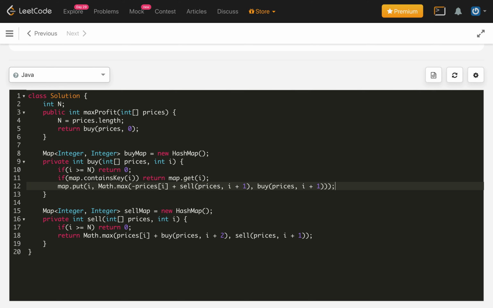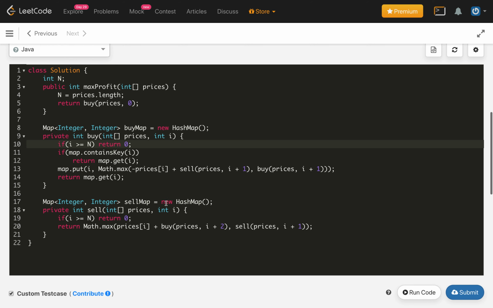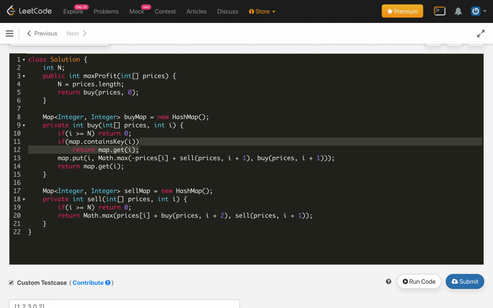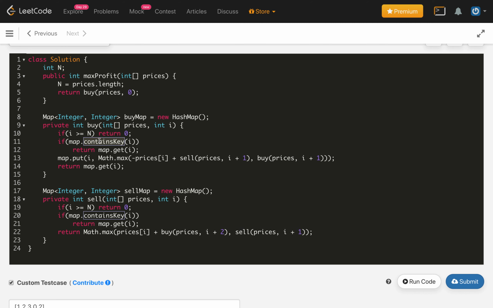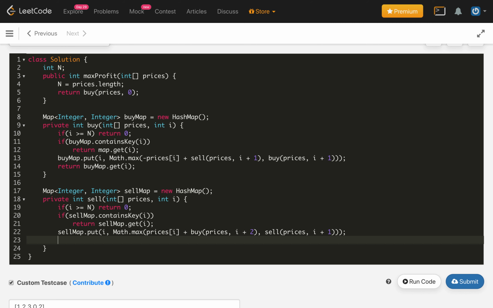Similarly we will do in the sale method as well. Here, instead of this map, it should be buyMap here and buyMap here, and here it will be saleMap. Also here we will update our saleMap dot put i comma this max value, then return saleMap dot get at i.